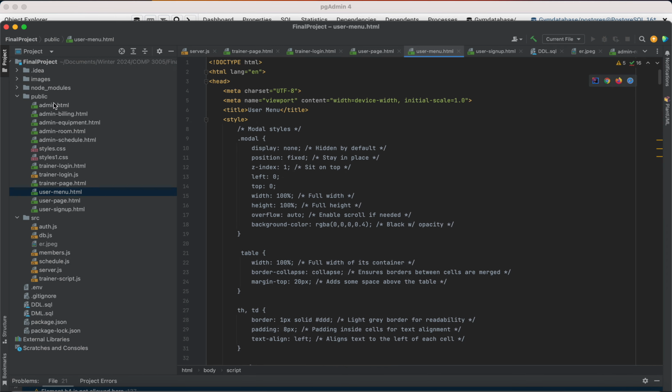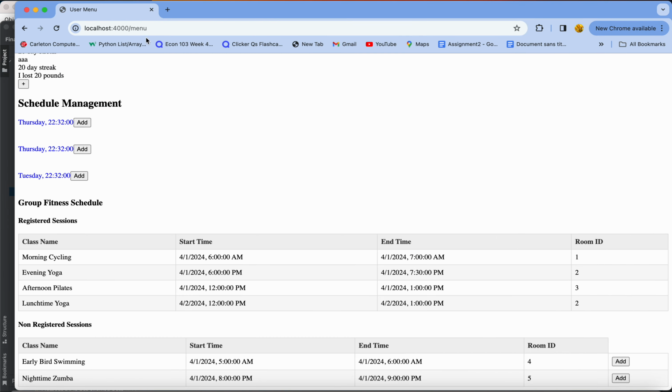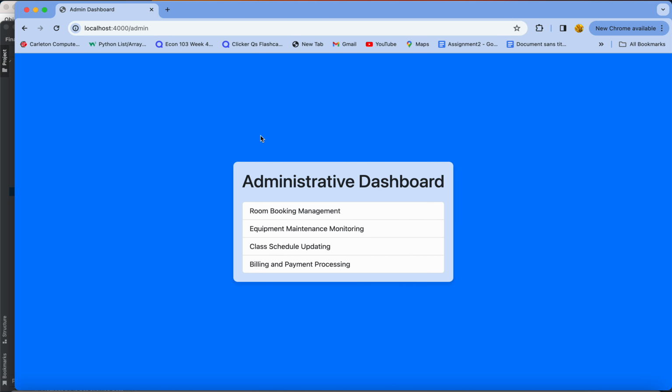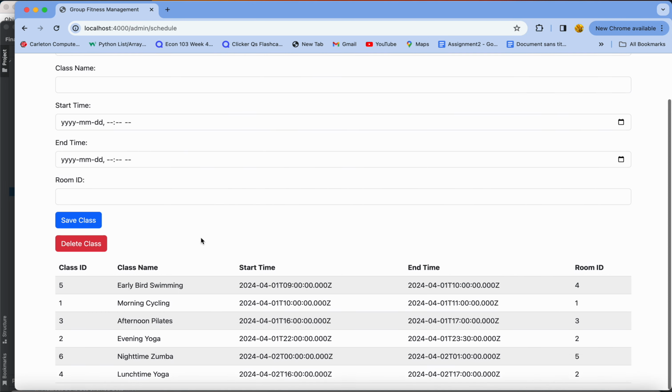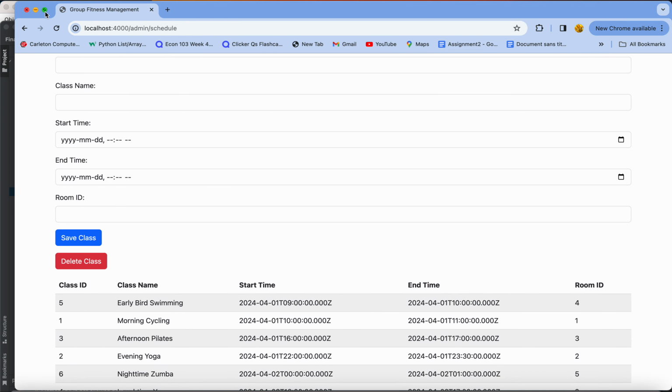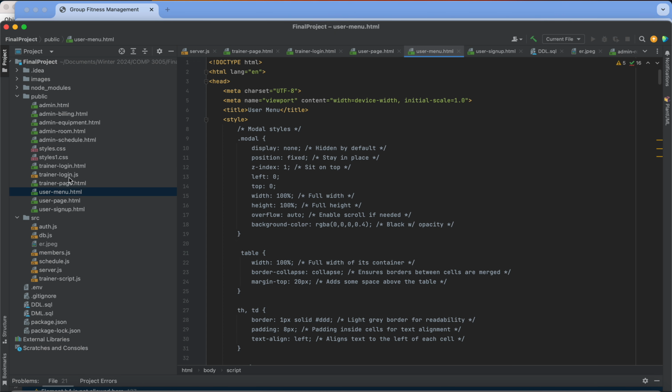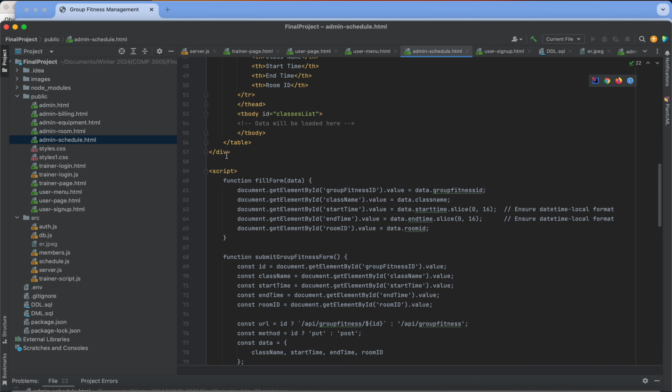Now if you want to go to the admin part of it, let's tap admin. I made it in a way that the admin doesn't really need a password. They can just get in; they just have to log into the admin side. What they can do here is see their class schedule. Here you can see what classes they offer, the classes we're offering right here, and the code should be right here. That's the admin schedule.